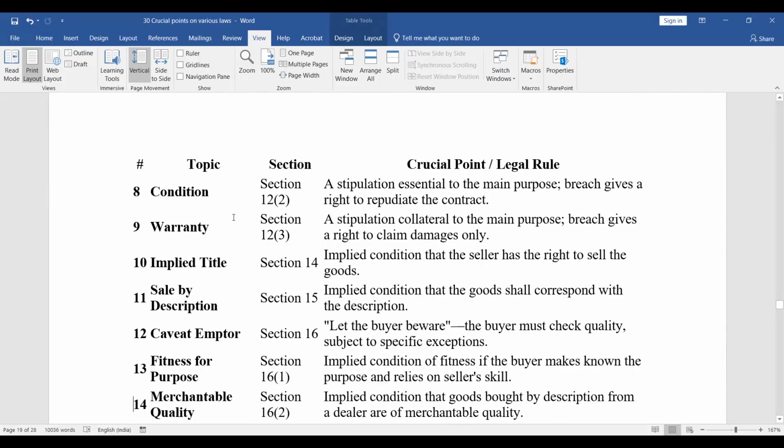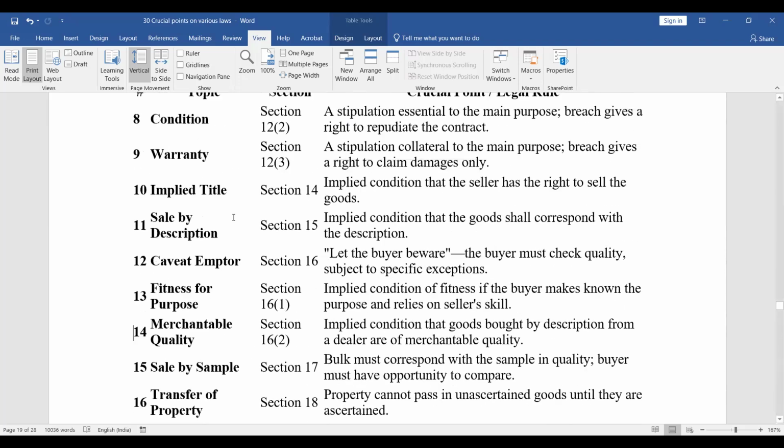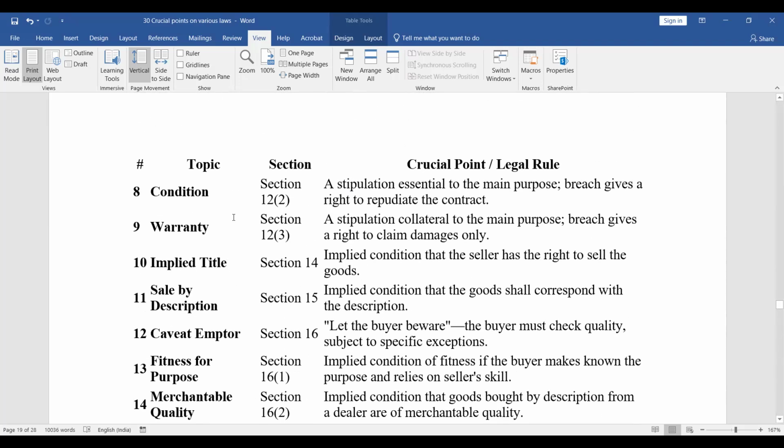This is important. If there is a stipulation which is essential to the main purpose, breach will give a right to repudiate the contract. Warranty is somewhat lesser, a stipulation collateral to the main purpose, so breach will give a right to claim damages only. Another important concept is caveat emptor, let the buyer beware. So these are few important concepts.